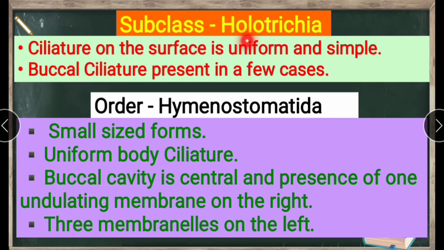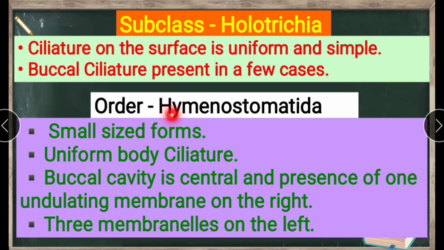Next, subclass Holotrichia. Character: ciliature on the surface is uniform and simple. Here, the ciliature on the surface is uniform, and simple. Next, buccal ciliature is present in a few cases. We see ciliature in the buccal part.